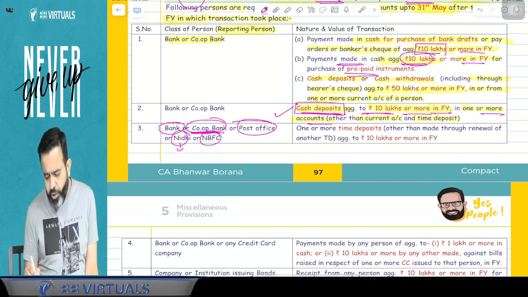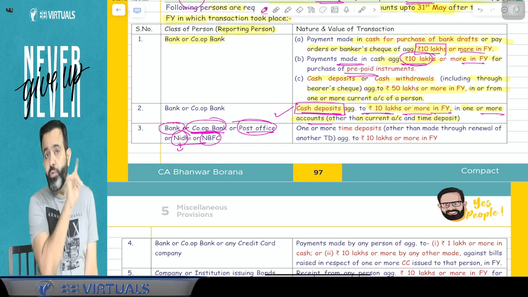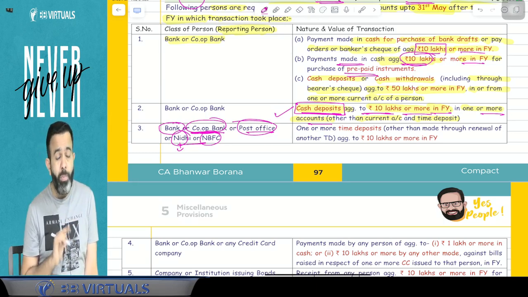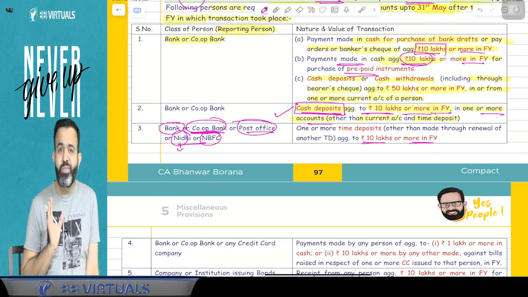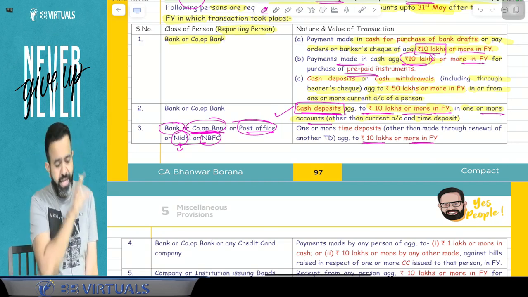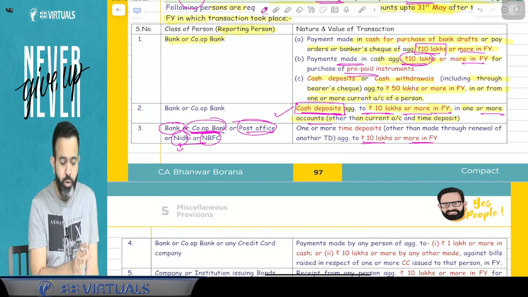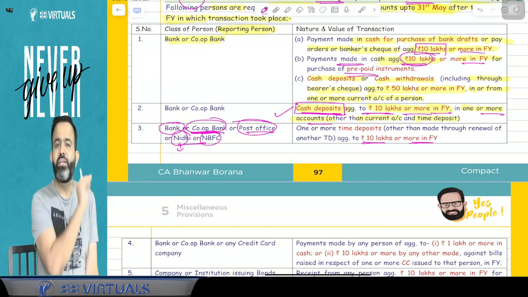So bank, cooperative bank or post office will give your detail to the income tax department if you have made any FD, that is time deposit, aggregating rupees 10 lakh or more in the financial year. So in a year, if you made FDs of 10 lakh rupees or more, then your detail will be with the income tax department.